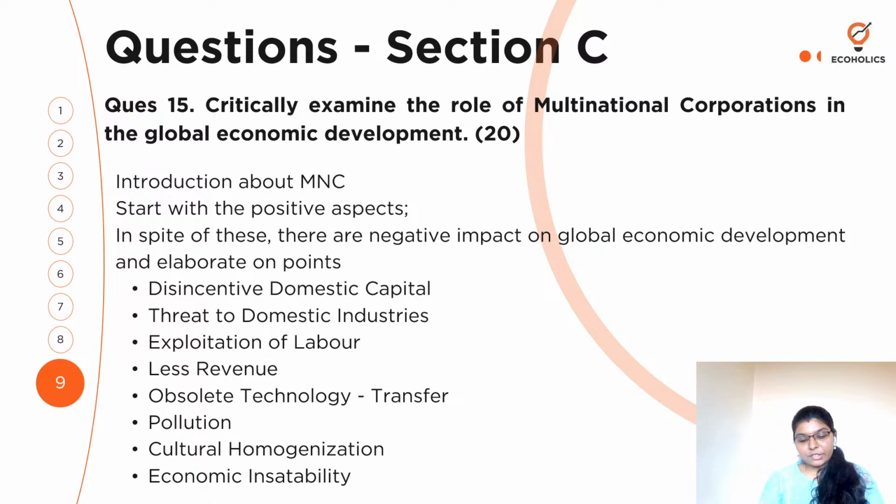The last question is regarding inflation. Differentiate between demand pull inflation and cost push inflation. So you have to talk about demand pull inflation and cost push inflation. You can come up with a tabular column where you talk about demand pull inflation on different aspects and so on for cost push inflation. Once you do that, describe in detail their causes and impact on the economy and suggest appropriate policy measures to control inflation.